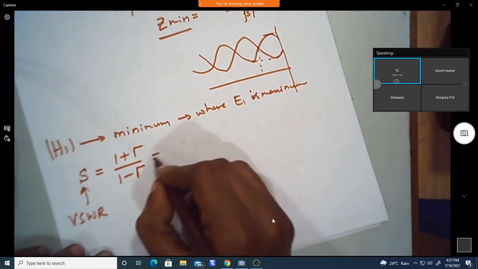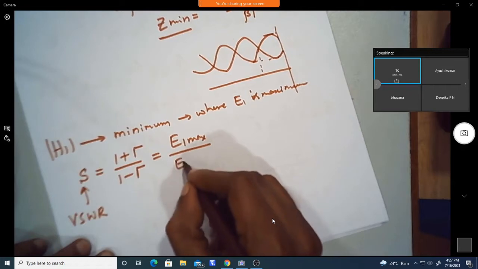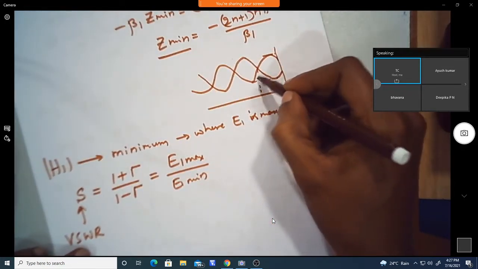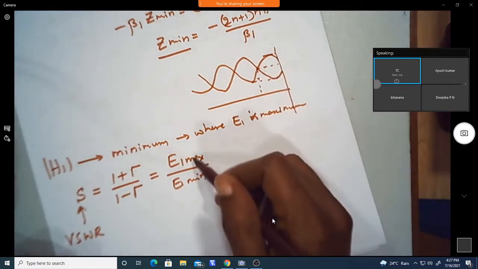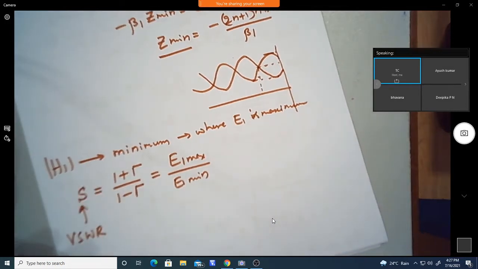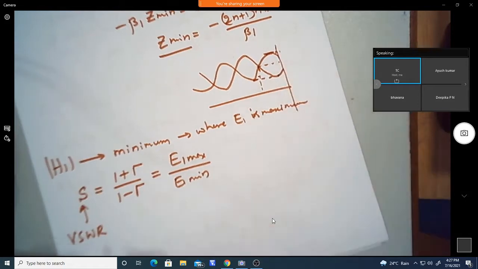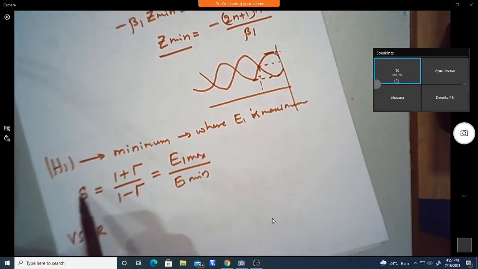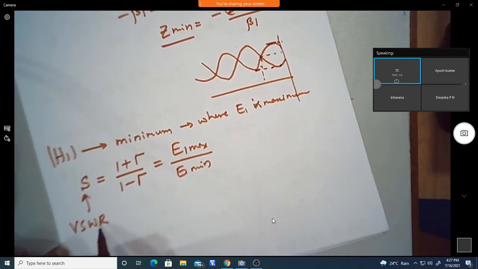It is also defined as E1 max divided by E1 min, the maximum voltage to the minimum voltage. The ratio of the maximum and minimum values gives the VSWR.